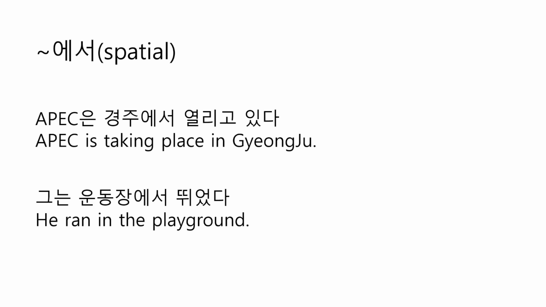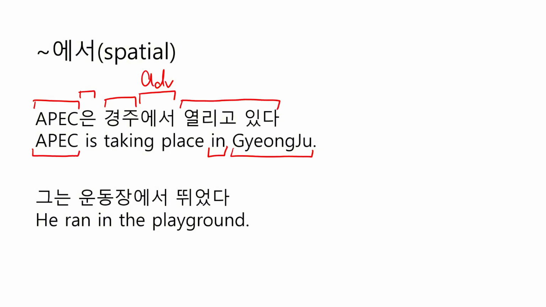에서 is like a compound of 에 and 서. It emphasizes both the place and the verb, so it sounds more active and dynamic. The first sentence is APEC은 경주에서 열리고 있다. APEC is taking place in 경주. APEC means APEC, and 은, we will talk about this later, and 경주 means 경주, and 에서 is an adverbial case particle, which is translated into in this case, and 열리고 있다 means is taking place.